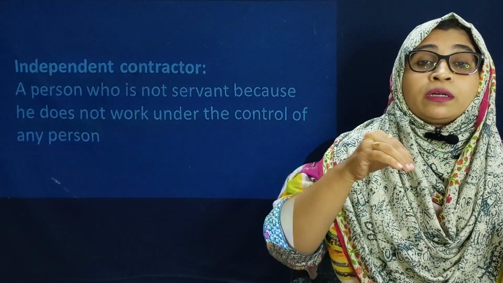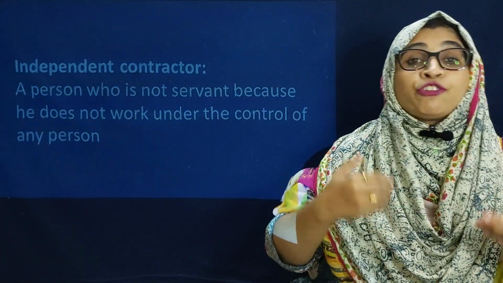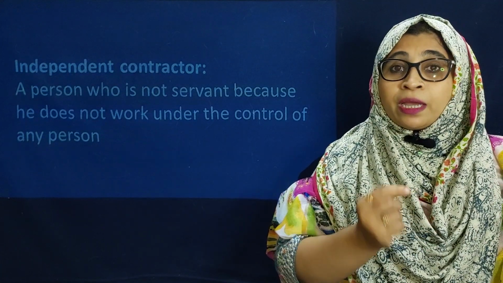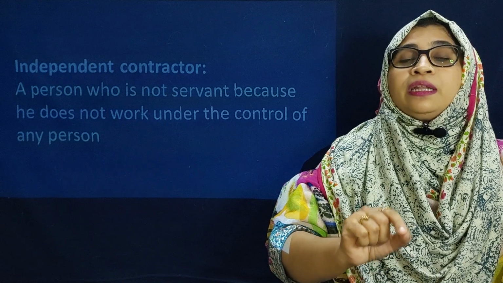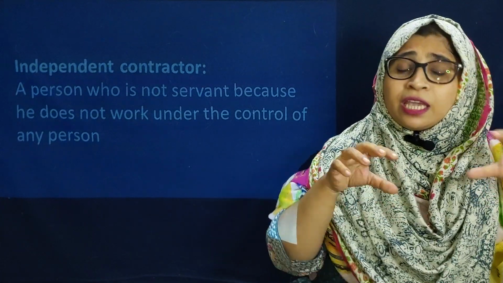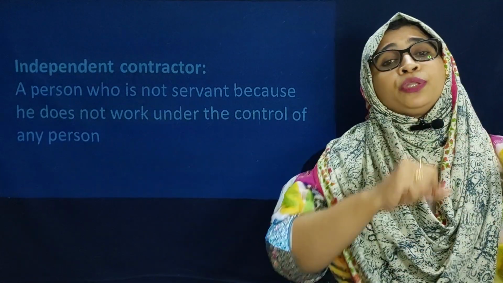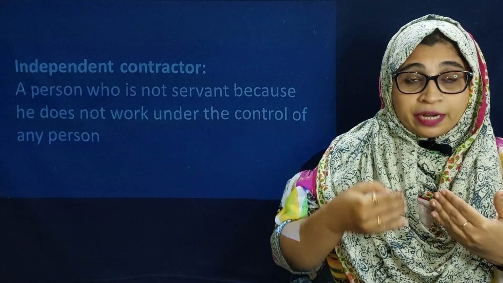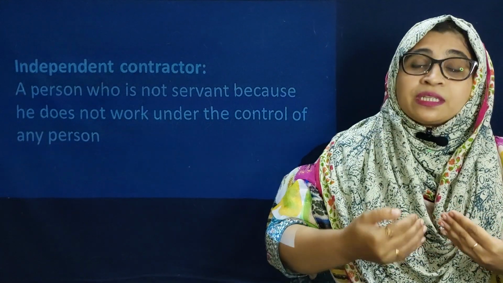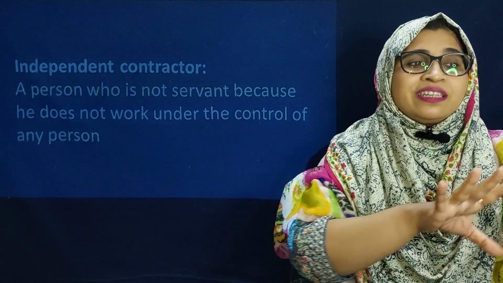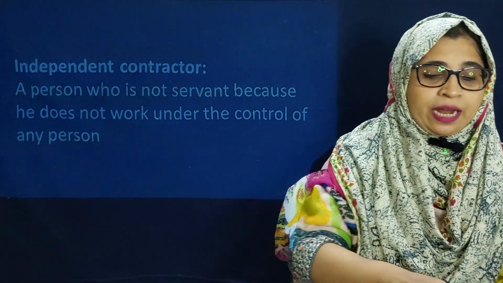While doing that particular work, if any tortious act happened, then the master is not liable. Then who will be liable? The independent contractor alone is liable, because the master is not giving a salary to the independent contractor, nor controlling that independent contractor. That's why if the independent contractor committed any tortious act, only that independent contractor is liable. So these things are clearly described in the definition part.